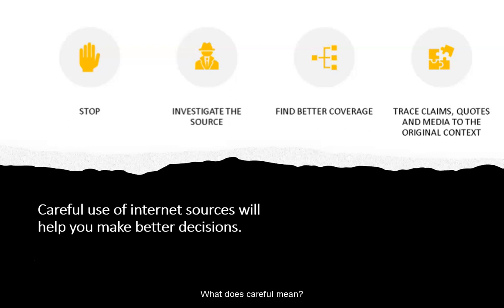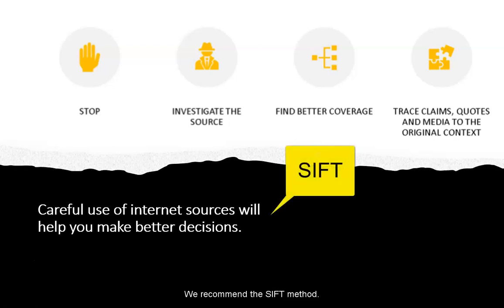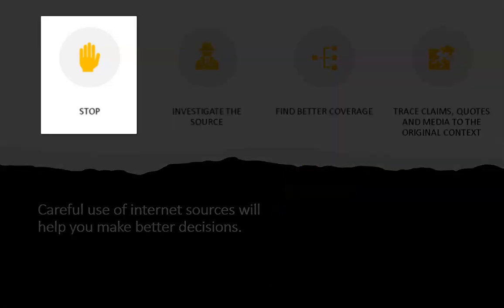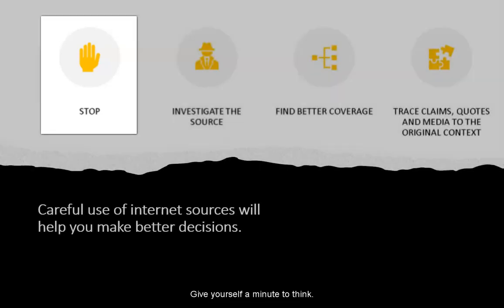What does careful mean? We recommend the SIFT method: stop, investigate, find, and trace. Stop is to develop the habit of pausing when you come upon information, memes, tweets, or posts. Stop reacting. Immediate share, retweet, check your emotions. Give yourself a minute to think.